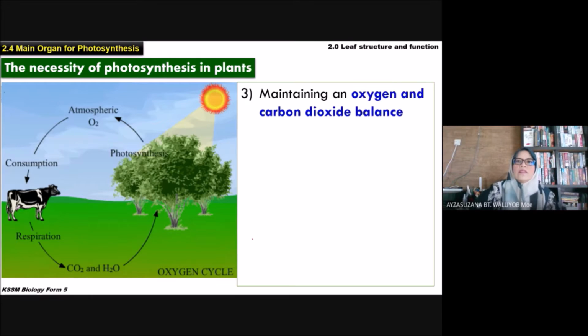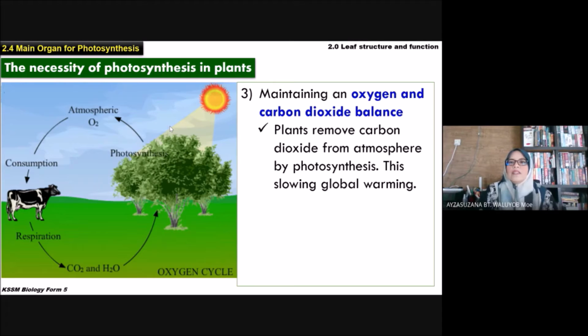Third reason, to maintain an oxygen and carbon dioxide balance in our ecosystem. So photosynthesis ni pun penting sangat nak pastikan oksigen dengan carbon dioksida dekat kita punya atmosphere ni balance. Not so much carbon dioxide, not lack of the oxygen. How does photosynthesis maintain this? Plants remove carbon dioxide from atmosphere by photosynthesis.